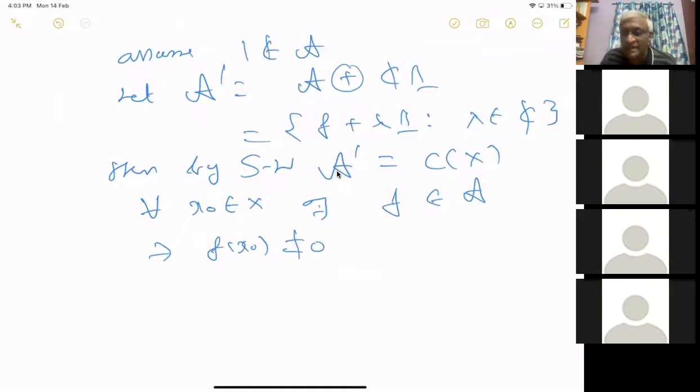That's what I thought. Of course, you will get finitely many x1, ..., xn where you have neighborhoods around them, and those neighborhoods will cover the whole thing. And in each of the neighborhoods you have what?